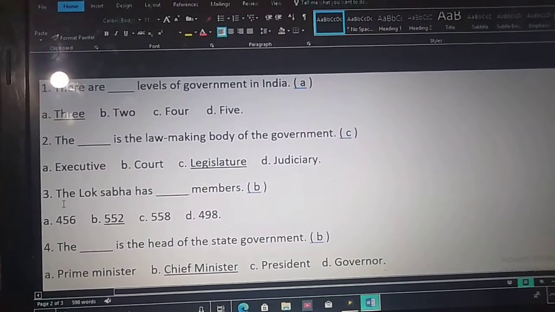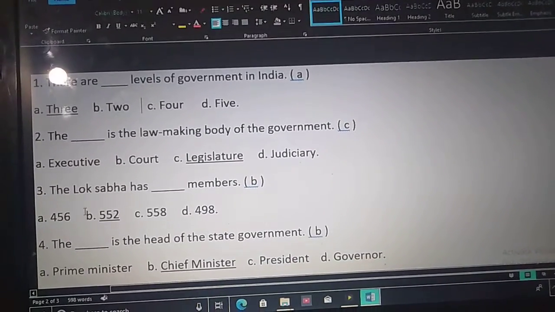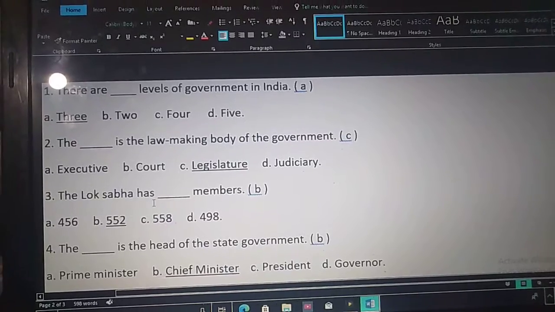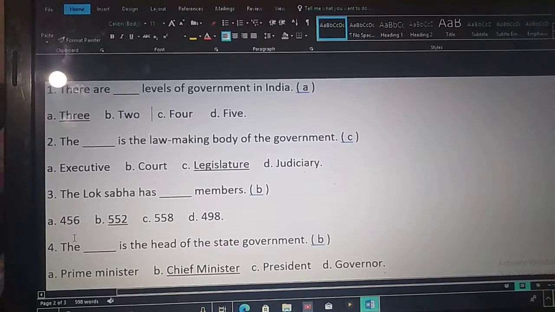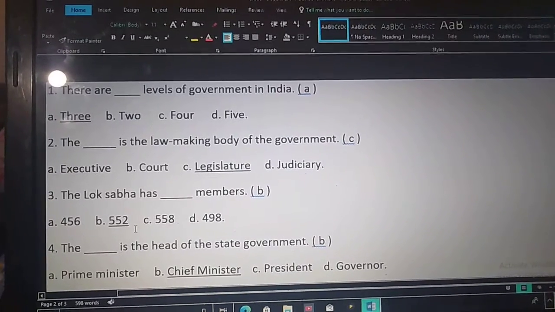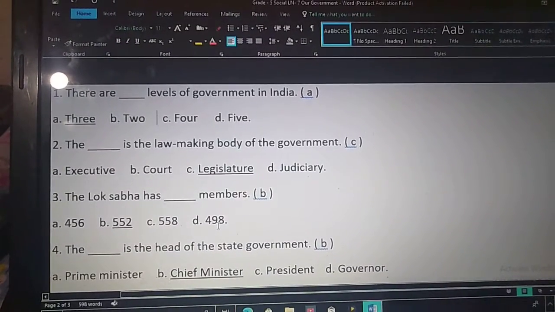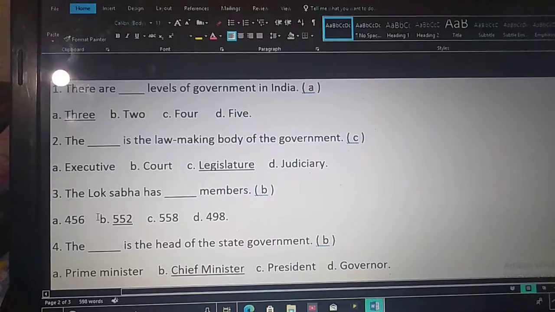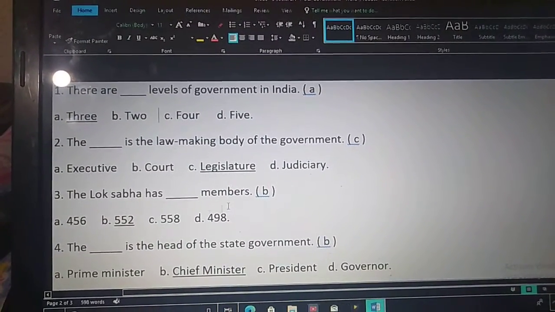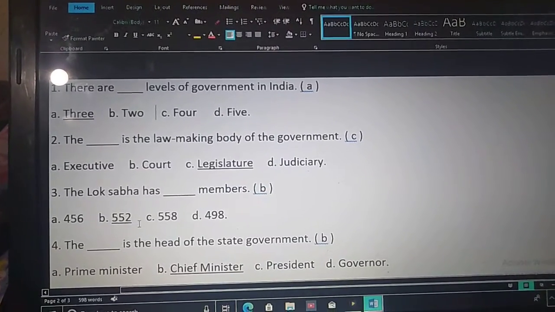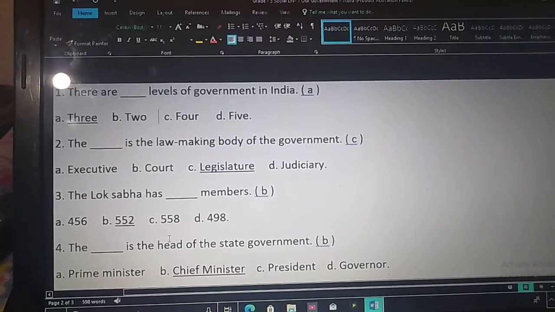Third one. The Lok Sabha has dash members. 456 members, 552 members, 558 members or 498 members. The Lok Sabha has 552 members. Option B, 552 members. The Lok Sabha has 552 members.